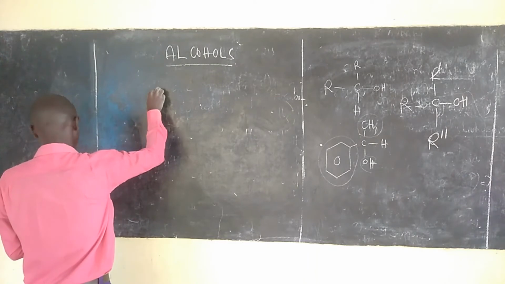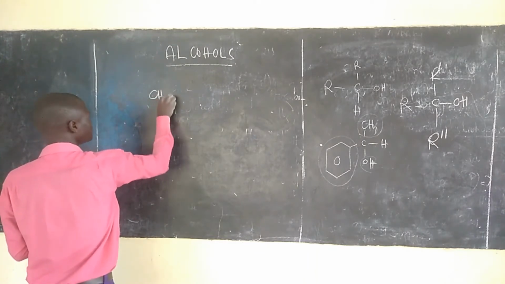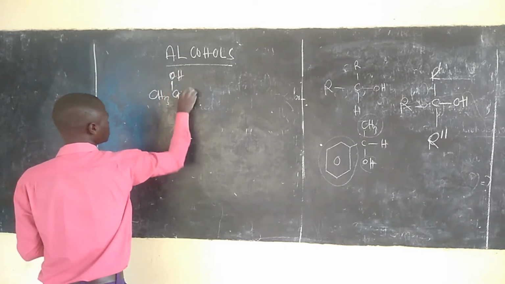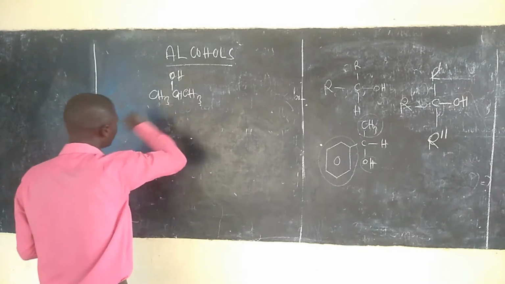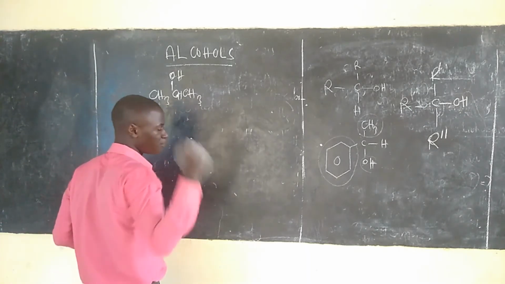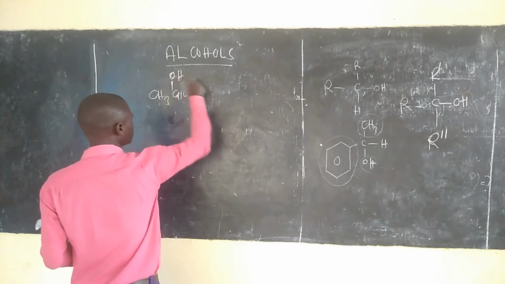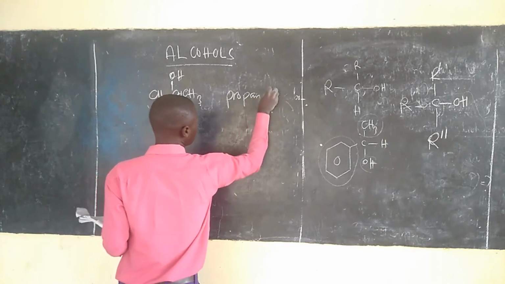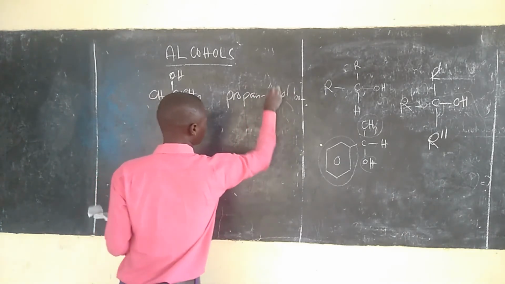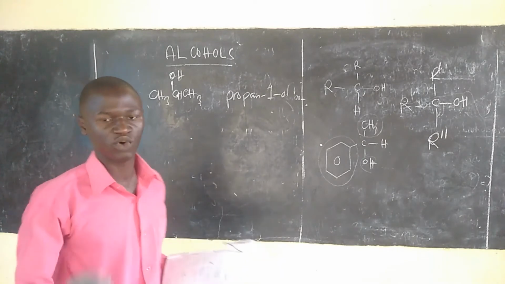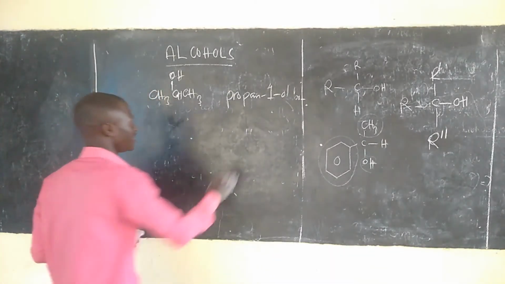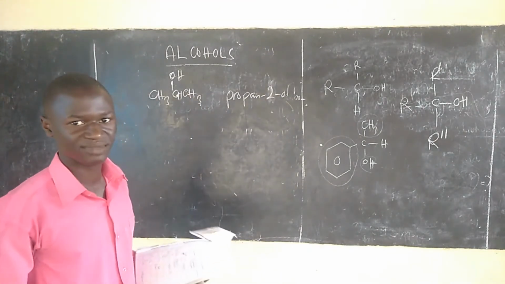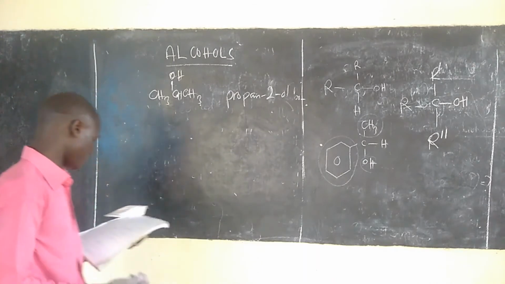Kwa mfano ukiwa na CH3, CH, hydroxyl, CH3. This is straight 1 2 3 is propan, then hydroxyl is located in carbon number 2, so it is propan-2-ol, manake hydroxyl imejiattach kwenye carbon ya pili, propan-2-ol.